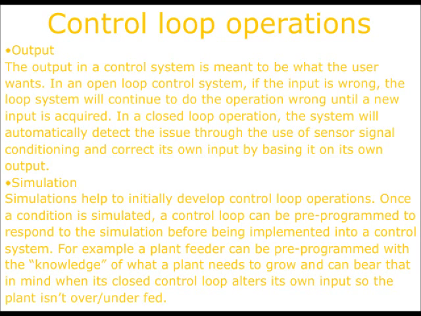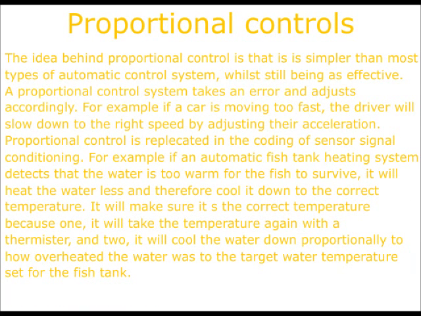Simulation. Simulations help to initially develop control loop operations. Once a condition is simulated, a control loop can be pre-programmed to respond to the simulation before being implemented into a control system. For example, a plant feeder can be pre-programmed with the knowledge of what a plant needs to grow, and can bear that in mind when its closed control loop alters its own inputs, so the plant isn't over or underfed.